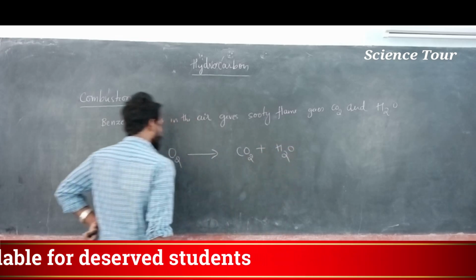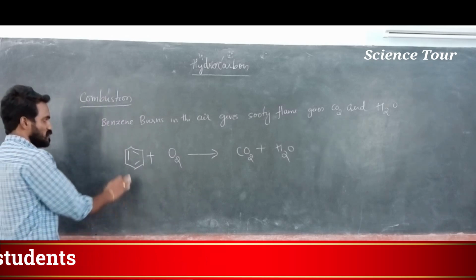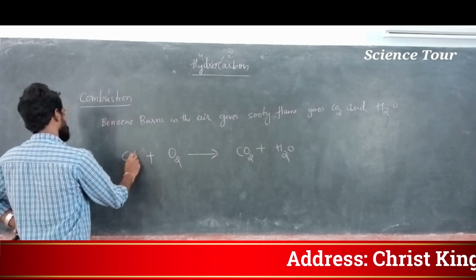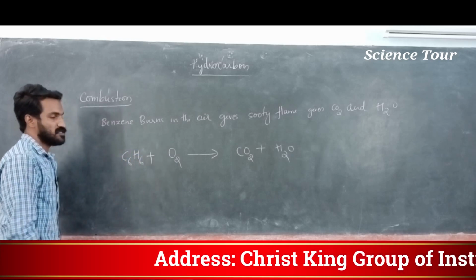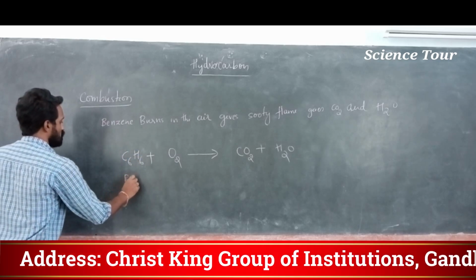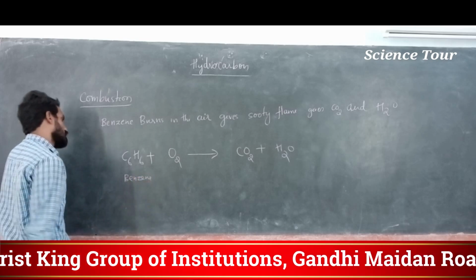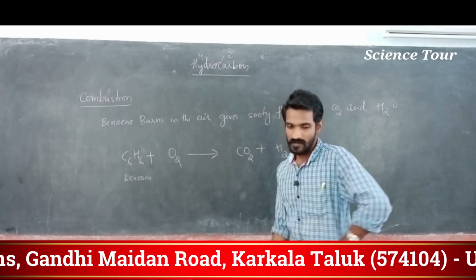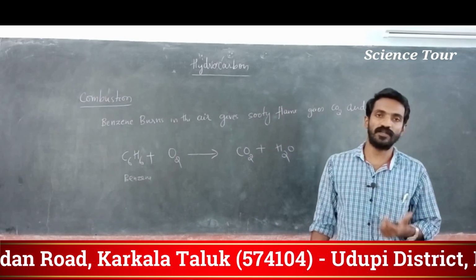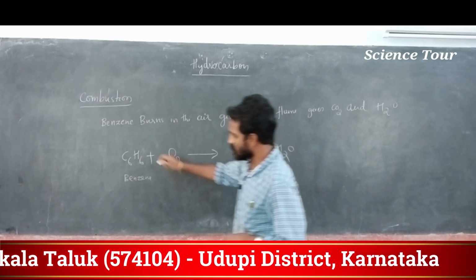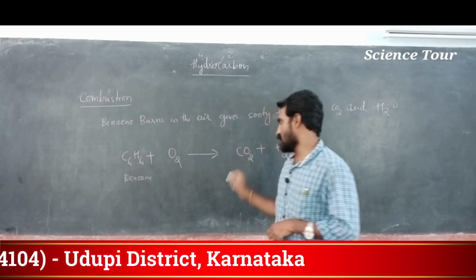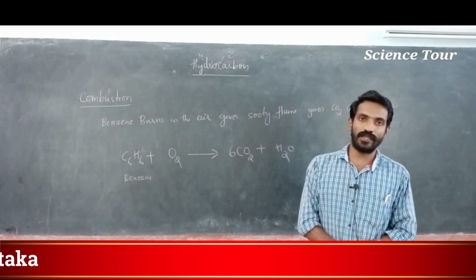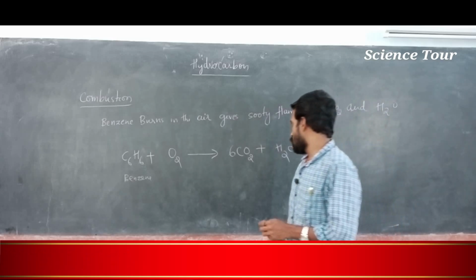I didn't balance this equation. If I write it this way you get confused. For benzene I will use the formula C6H6. C6H6 is nothing but benzene. It reacts with oxygen. So my dear students, you have to balance this equation. Balancing the equation is very important. Here 6 carbon is there, here only 1 carbon, so I put 6 here.